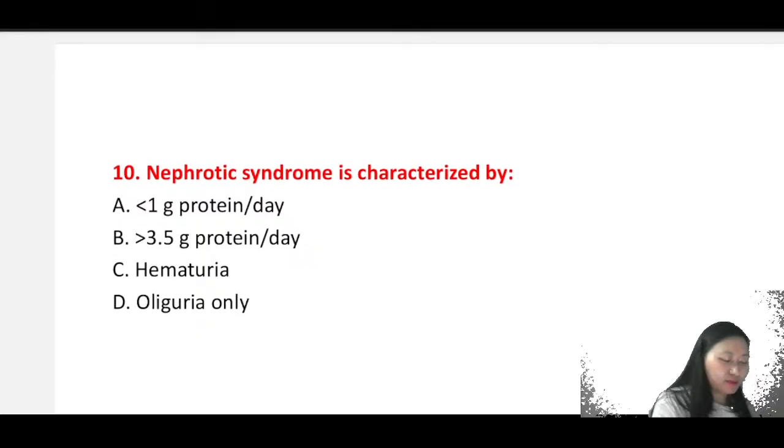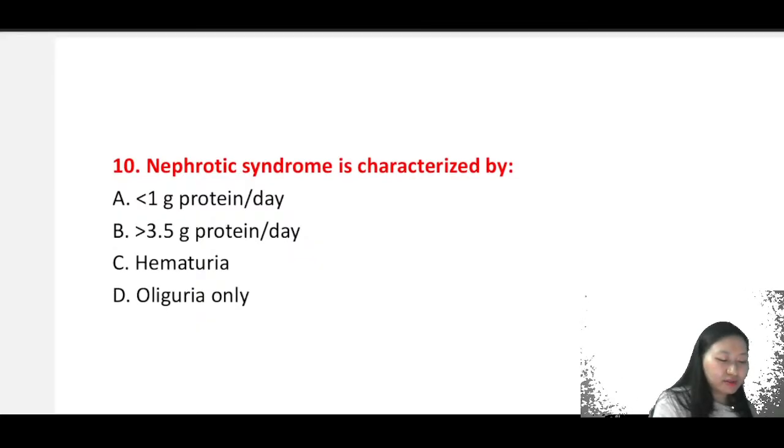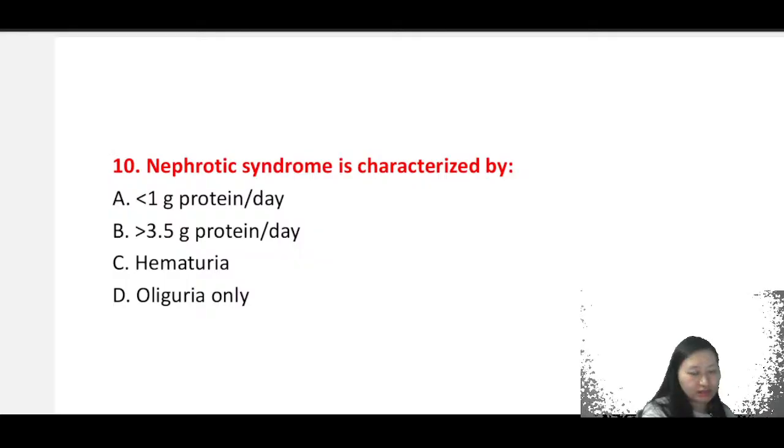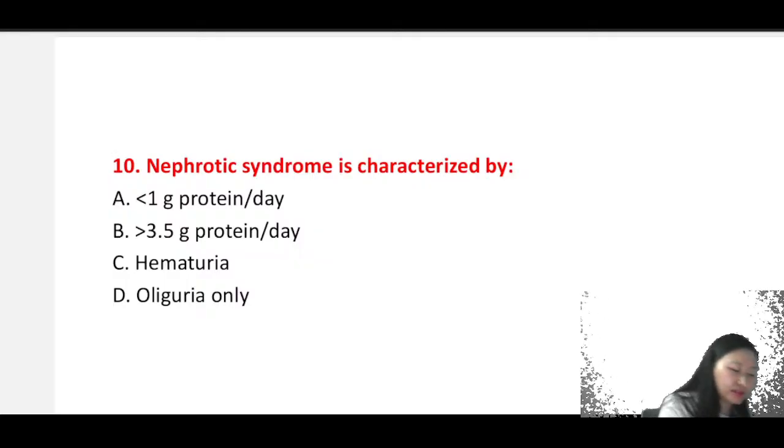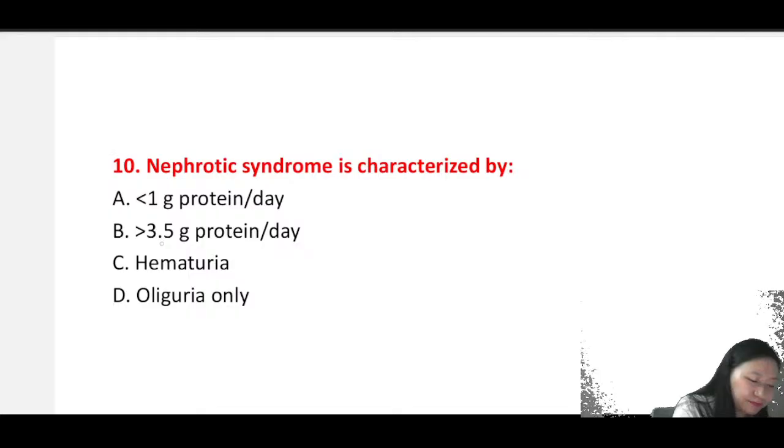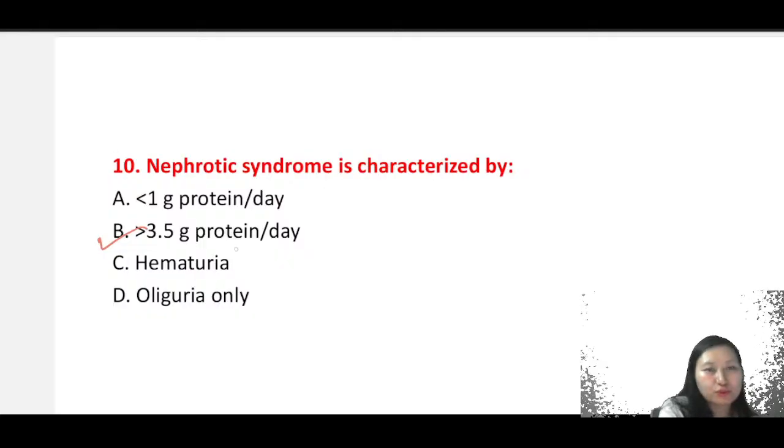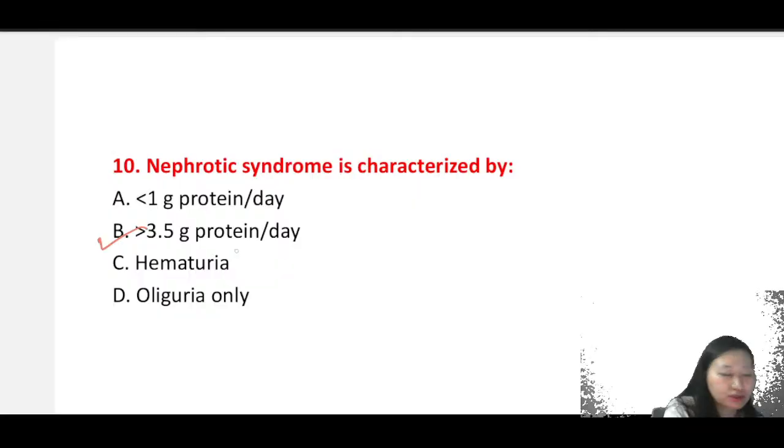Okay. Coming to nephrotic syndrome. Nephrotic syndrome is characterized by loss of more than 3.5 gram protein per day, not hematuria or oliguria. Which one is it? Nephrotic syndrome, it is characterized by loss of more than 3.5 gram per day. Okay, so protein is getting lost, so you will have to replace the protein in moderate amount. It's not like you're giving the patient more and more protein, but it should be given in moderate amount.